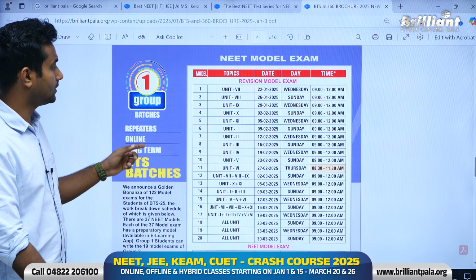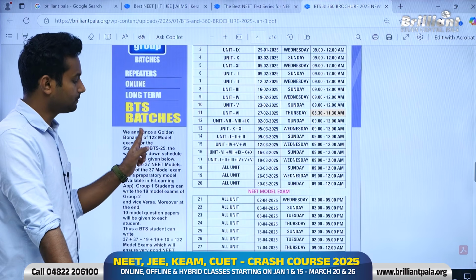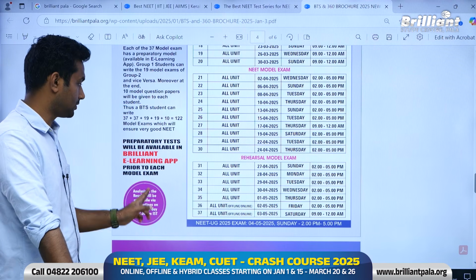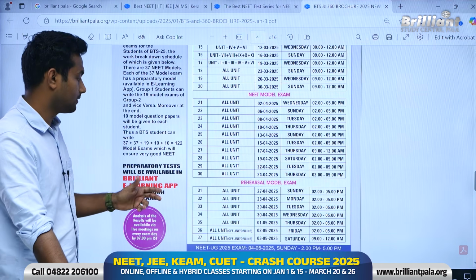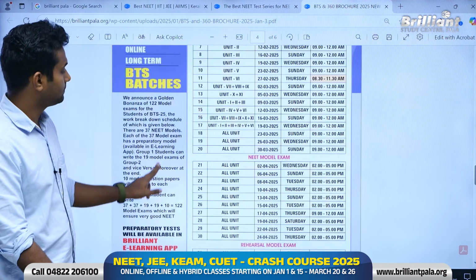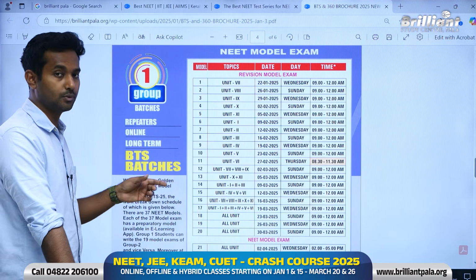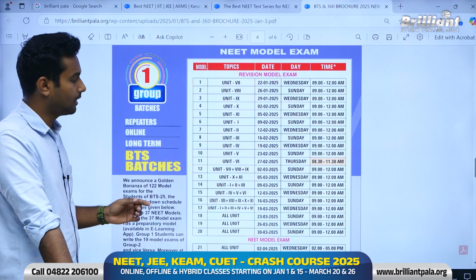Now over here you can see that the entire examination schedule is given. Over here it's written that there are 37 examinations, but here it's given that 122 examinations are provided. I will tell you the math behind it. The first 20 examinations will be conducted in group 1 and group 2, so there will be completely different 20 examinations.